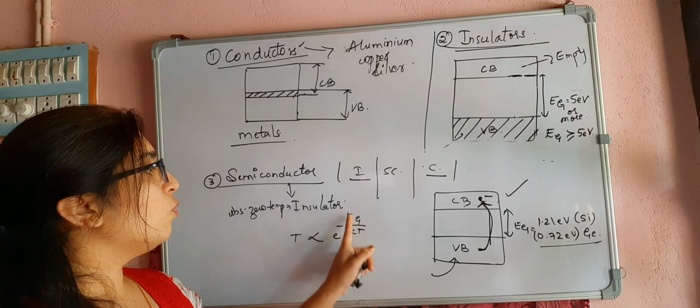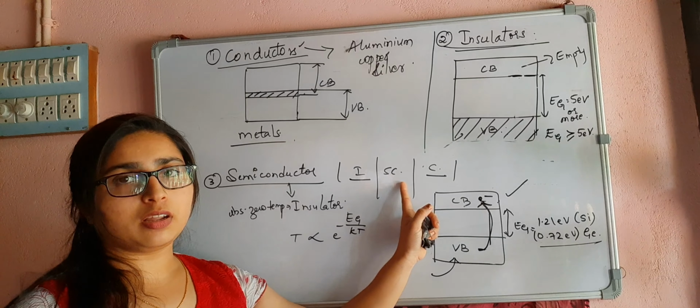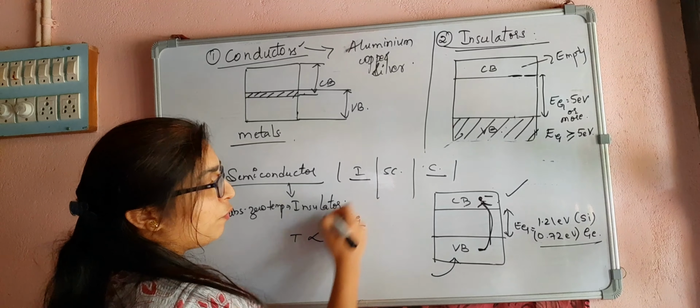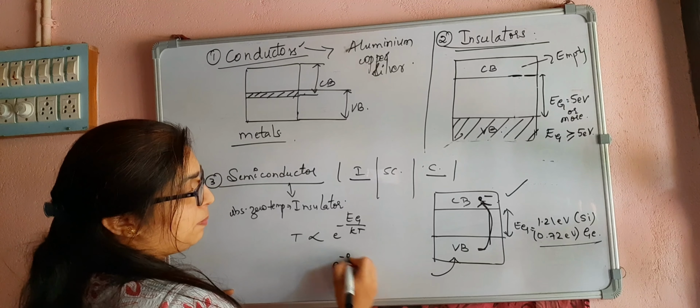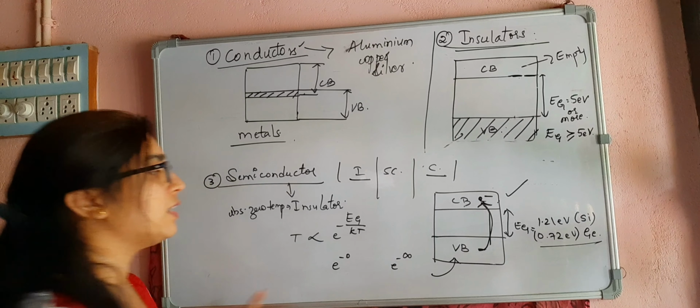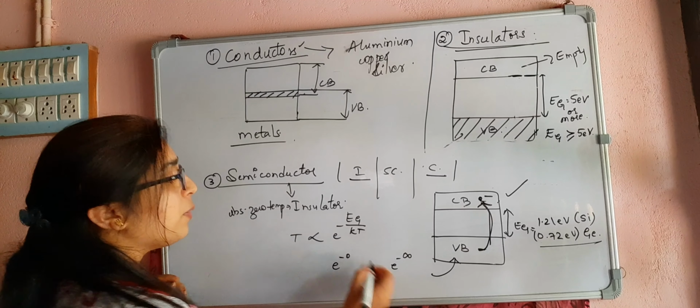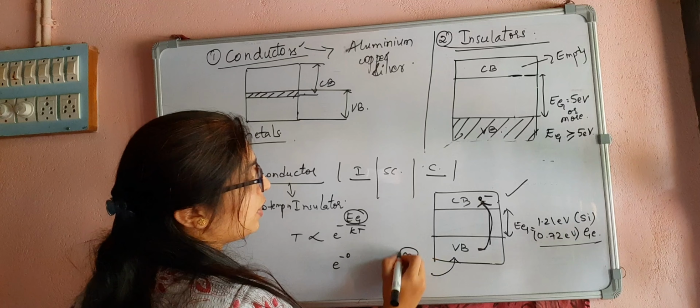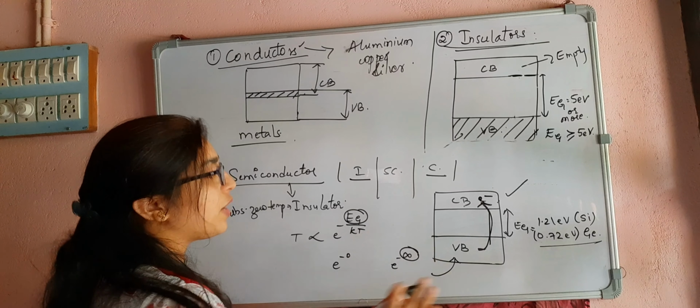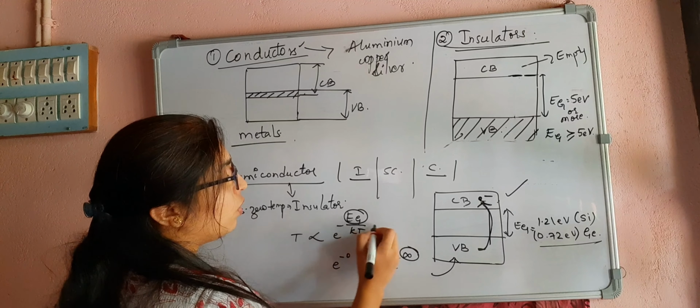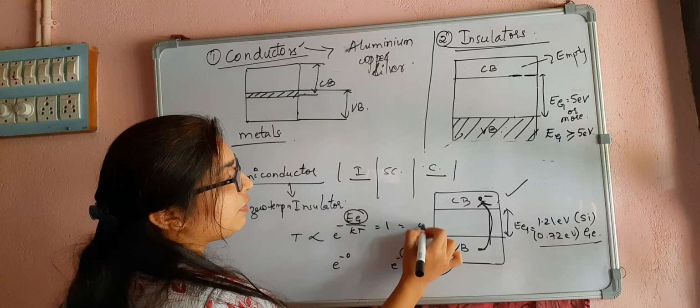When your energy gap increases, the value decreases. For simplification, I will consider Eg equal to 0 and Eg equal to infinity. If it is 0, it will be 1. If it is infinity, it will be 0.